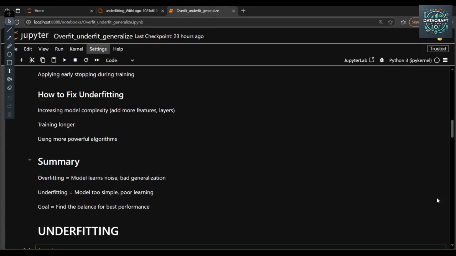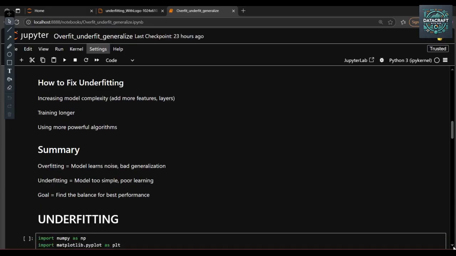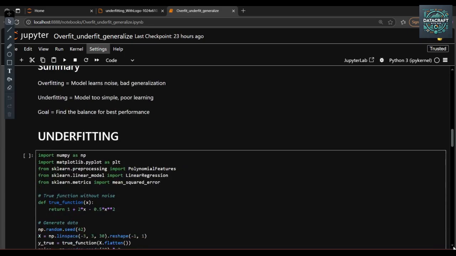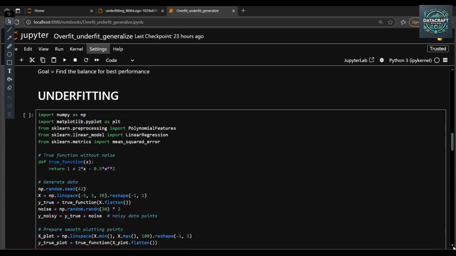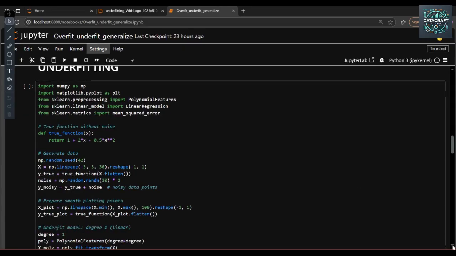Right now I have written some code for underfitting, to show how the model looks if it is underfit. This is a simple model where I have trained one model. I have imported the libraries NumPy, matplotlib, linear regression, and the performance metric, mean square error. I randomly generated some data and split it into independent and dependent variables.